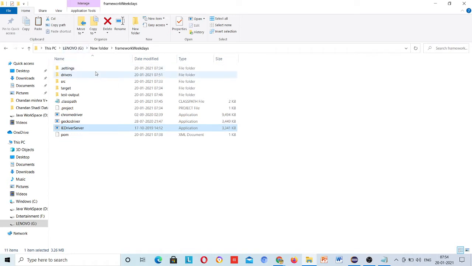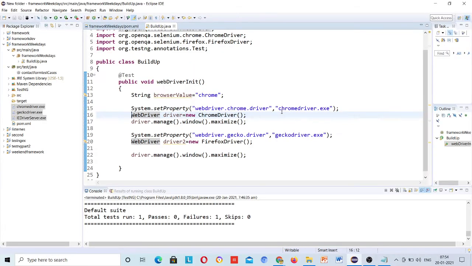Just like he said, I want to create this drivers folder and save all my files here, that's also cool. Then you have to pass it like this, drivers and this.